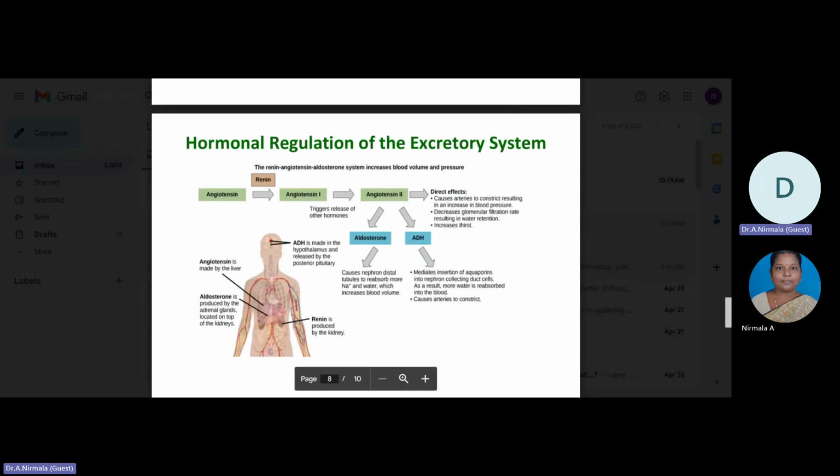The hypothalamus produces a polypeptide hormone known as antidiuretic hormone, which is transported and released from the posterior pituitary gland. The principal action of antidiuretic hormone is to regulate the amount of water excreted by the kidney.